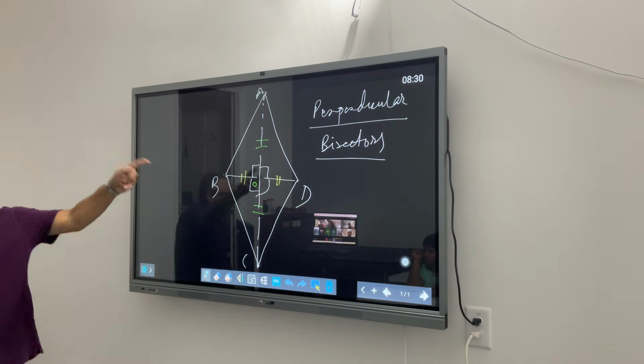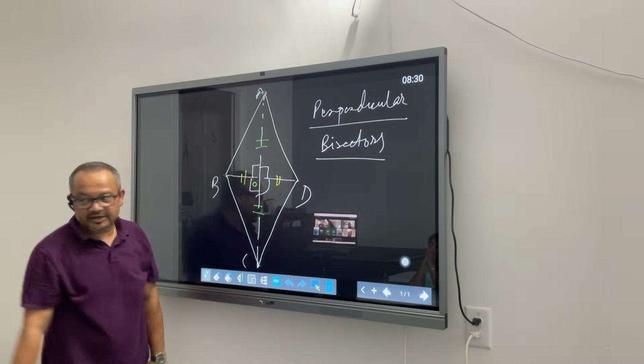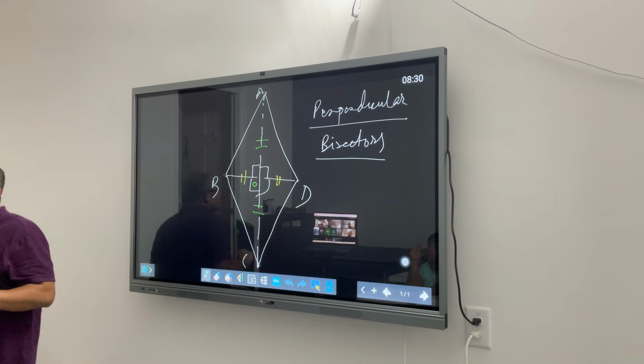This will not help. Think. That's why I'm asking you guys to wake up. You will think only when you wake up. I'm saying these two triangles are congruent, and I have given you guys that clue. Under what circumstances will something be congruent?